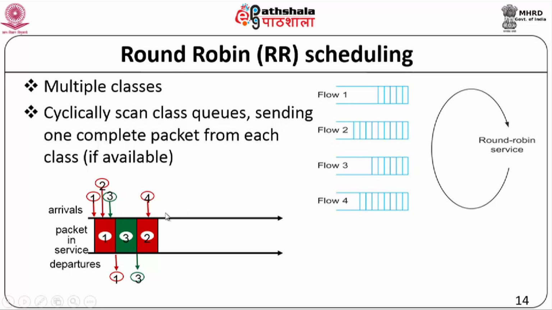So let us say another 4 comes in here. The next packet to go will be 4, because there is nothing from the other queue. So 4 will be the one that goes out, and then after some time if a 5 arrives, that will be the one that is sent out and queued.